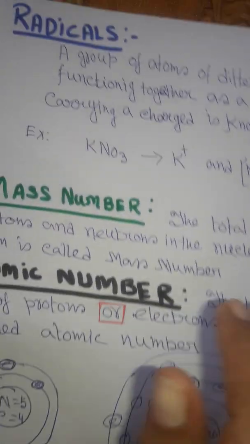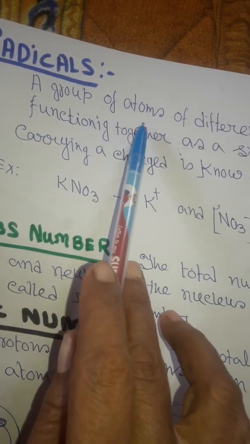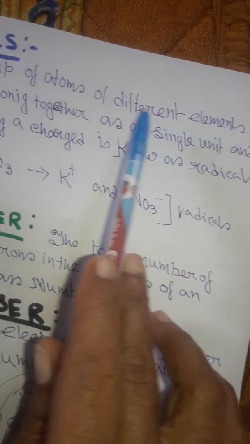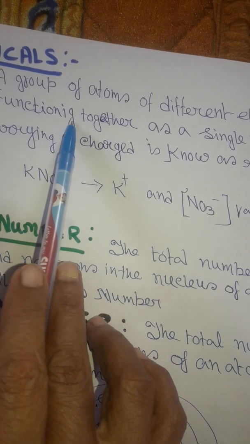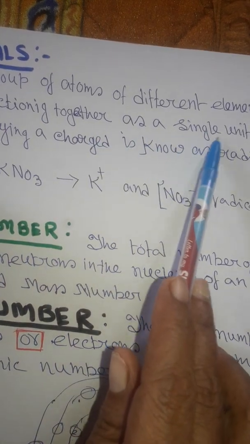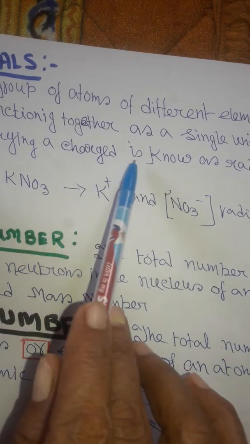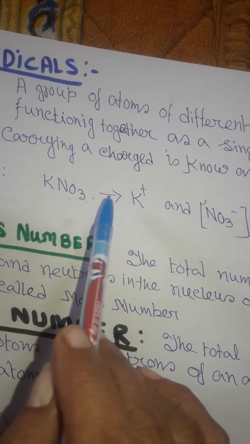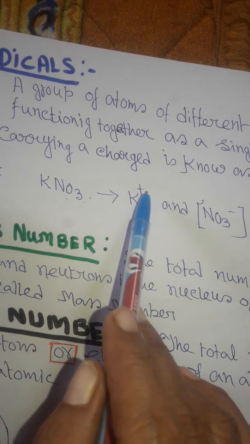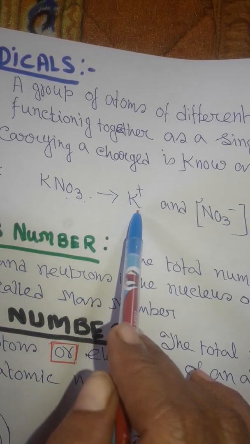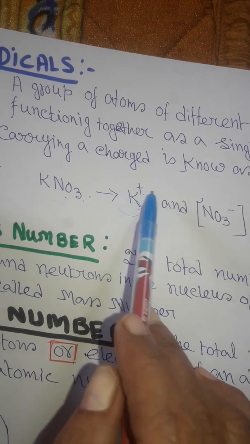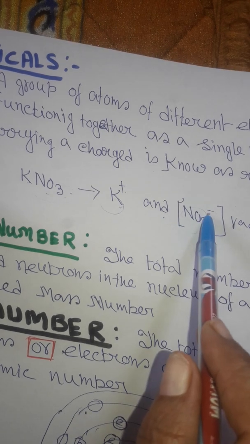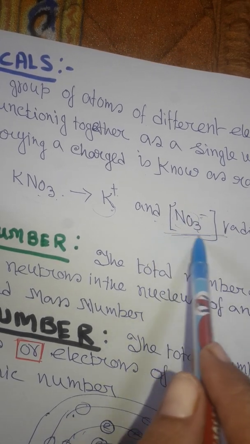Now let's discuss radicals. What is a radical? A group of atoms of different elements that function together as a single unit and carry a charge is known as a radical. For example, KNO3. Here KNO3 is joined together: K plus, potassium, is the cation, and nitrate minus is the negative ion, and this is called the nitrate radical.